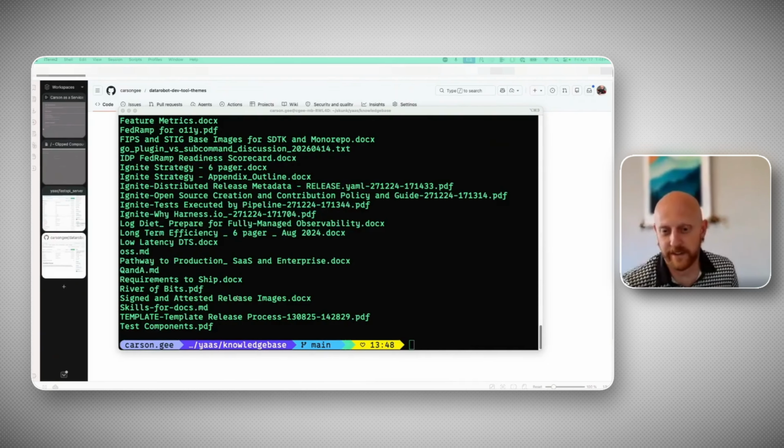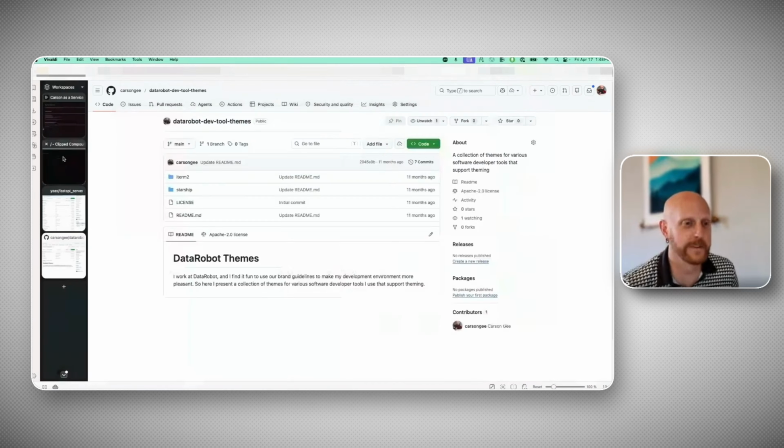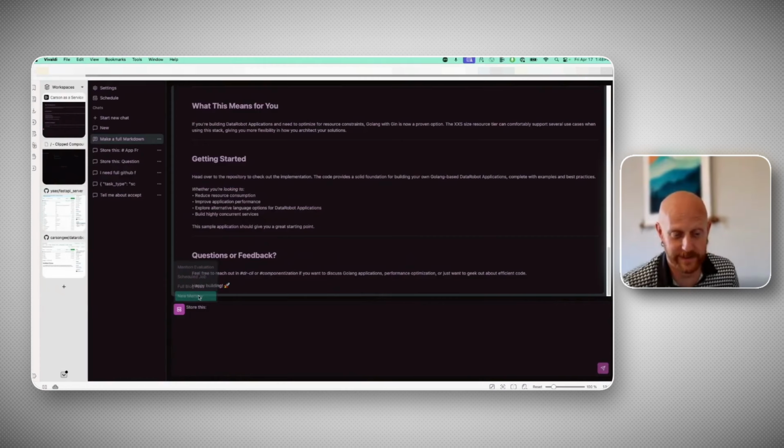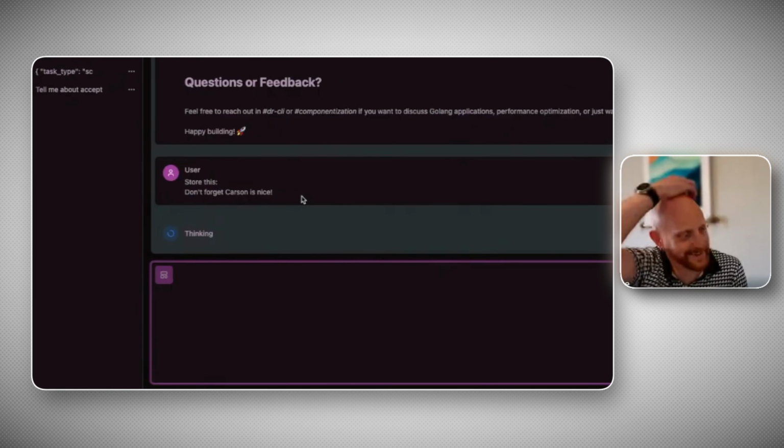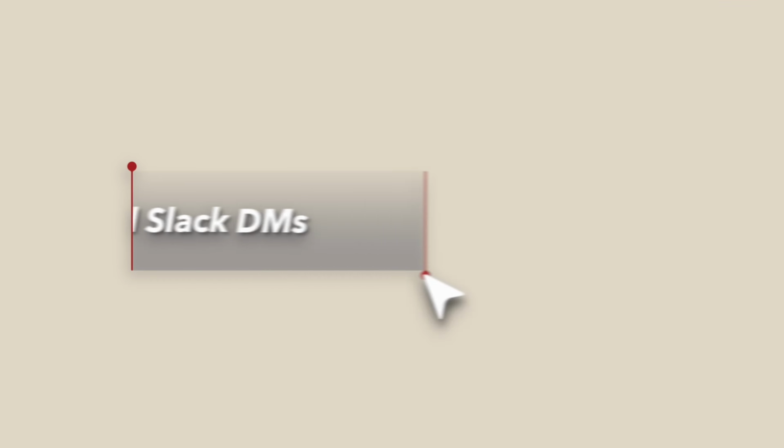And then my memories get brought down. So when I say I store a memory, this uses the files API in DataRobot, and I just say don't forget. That's nice. And you'll see that she'll say, I stored this memory.